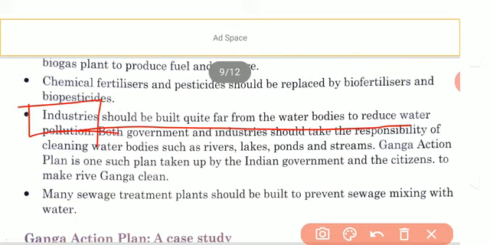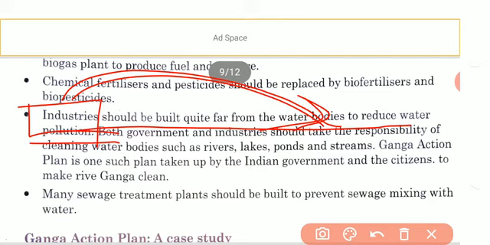Industries should be built at a large distance from the water bodies so that industries cannot release their waste directly into the water bodies. In this way, the level of water pollution can be reduced to a certain extent. Understood? And some laws should be passed by the government so that industries obey the law to reduce water pollution.